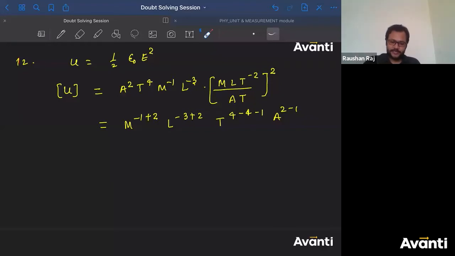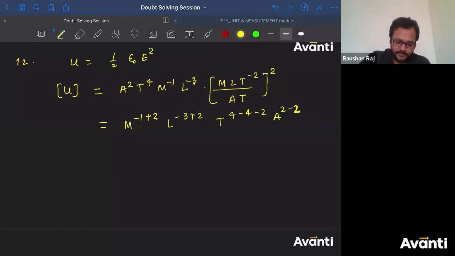चलो, anyway, yes, T to the power here it will be minus 2. No one has. सब सो रहे हो क्या बच्चा लोग? किसी ने नहीं बताया. It will be T to the power minus 2 because ये क्या है? Square है and नीचे में 2 है. यहाँ पे the same thing will happen here also. It will be A to the power minus 2, not A to the power minus 1. All right. चलो अभी solve करते हैं.